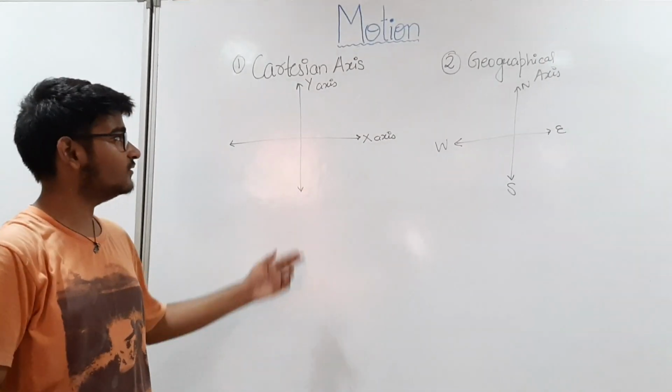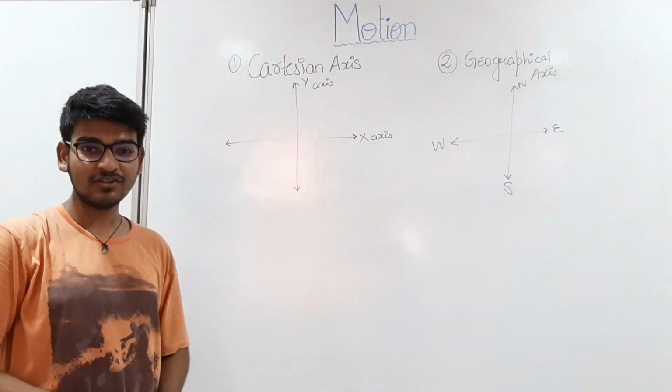So in physics we use these two axes to define the position of an object.